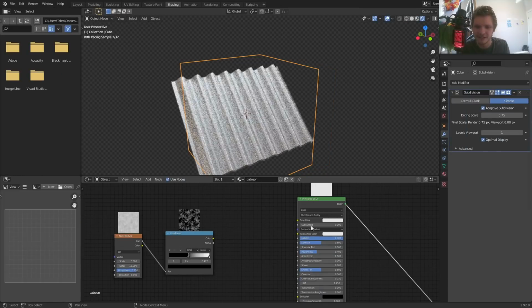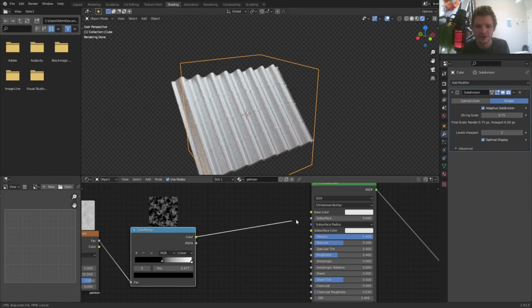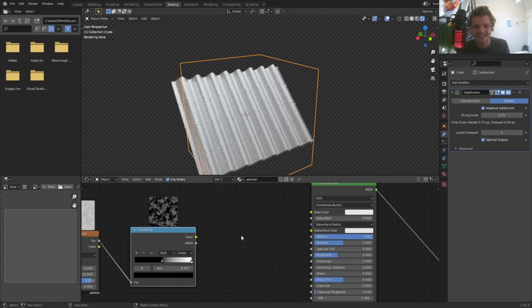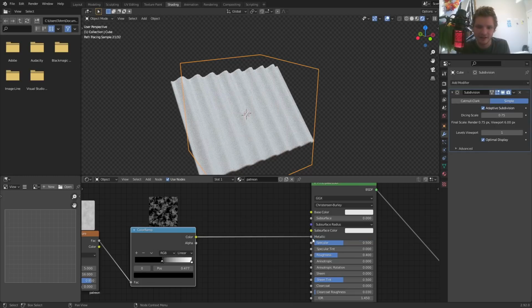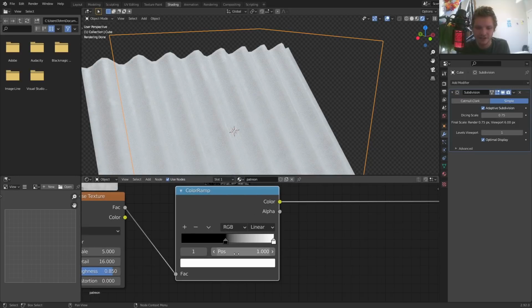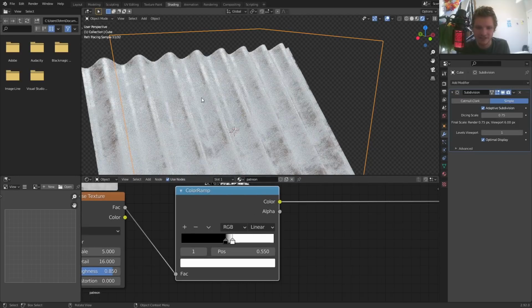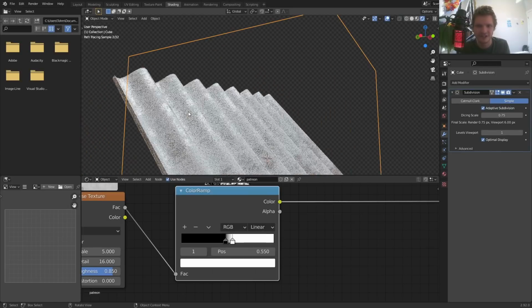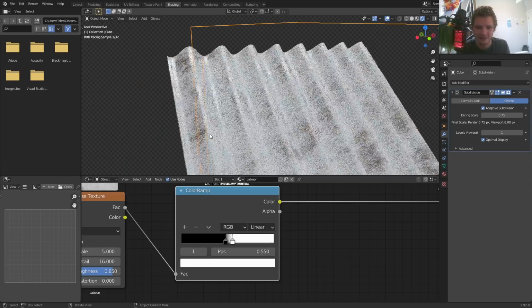Let's preview the BSDF. There's a lot of stuff we could do with this. We can plug it into the base color, which gives an interesting result. I think technically the most accurate thing we can do is plug it into the metallic. So some areas are going to be metallic, some of them are not. In fact, let's up the contrast even more so we can see that. You can see we have metallic areas that are shinier. It almost looks like surface imperfections, which it is.